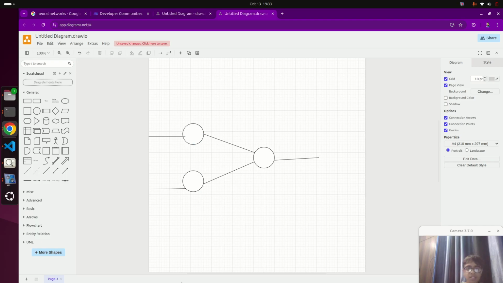Let me explain this neural network in simple terms. So for example, a neural network gets these parameters. Say we are making a neural network for predicting whether it will rain or not. For example, this input is temperature and this input is humidity. So this neuron would have the weightage for temperature. So this neuron would do an equation and apply a formula.